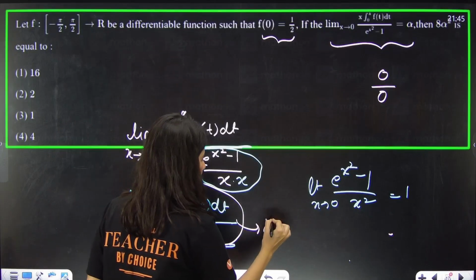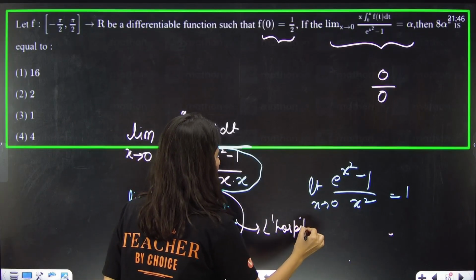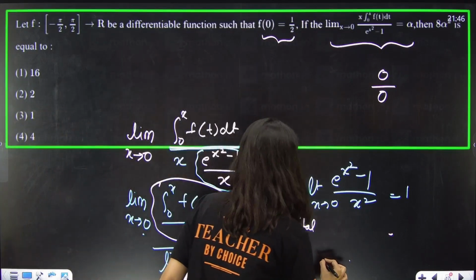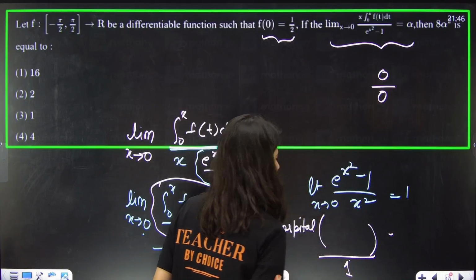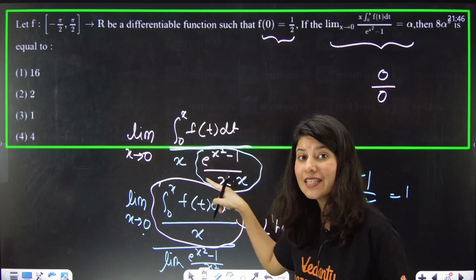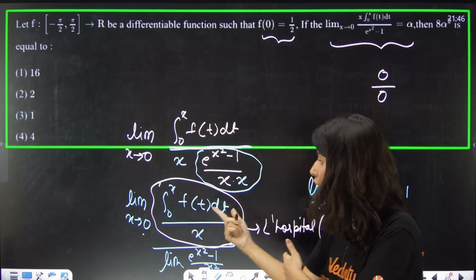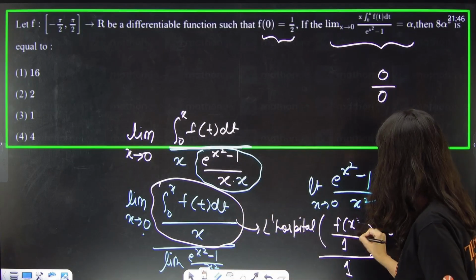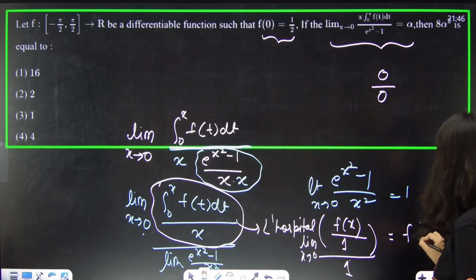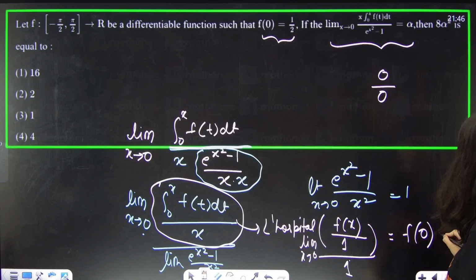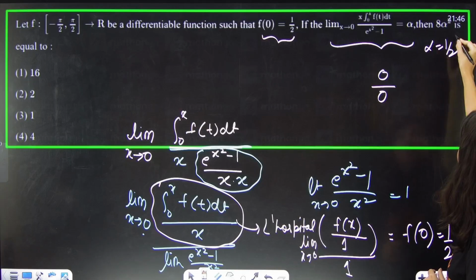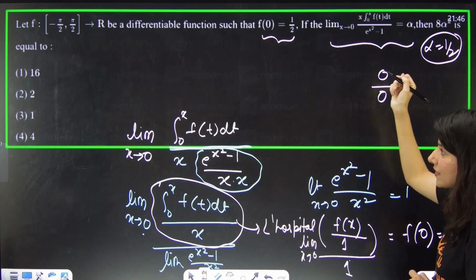Now L'Hopital: you have to differentiate the numerator, differentiate the denominator, right? So this is 1, and here we are applying L'Hopital. The derivative of x is simply 1, but the derivative of this can be done by the Newton-Leibniz theorem, which is, by the way, f of x, and limit x tends to 0. So this is going to become f of 0 directly. f of 0 is half. So this limit value is coming out as half, alpha is coming out as half. 8 alpha square is something they are asking.